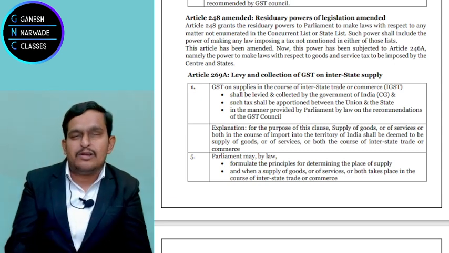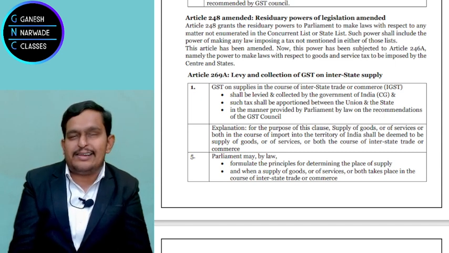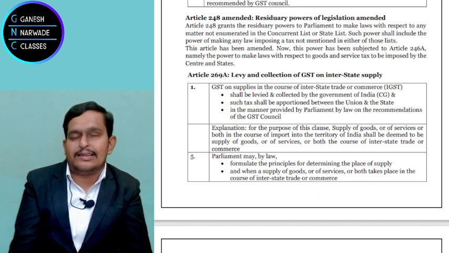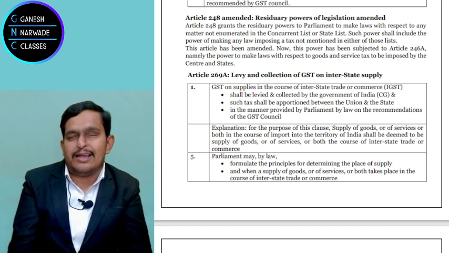Okay. Now come to Article 269A. Super easy article, right? We already discussed it. That's why I am saying. In relation to supply of goods from one state to another state, that means sale between the states, or we can say service is provided from one state to another, like transport services are there. Transport services cannot be restricted to one state, right? Some mechanical products are made in Punjab, they travel across the country and are sold in different states.